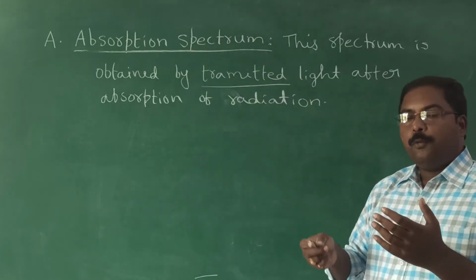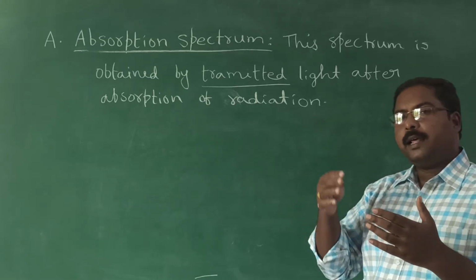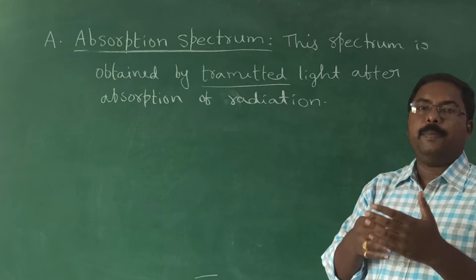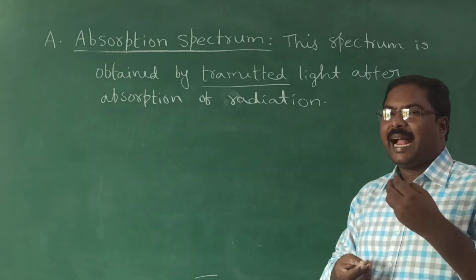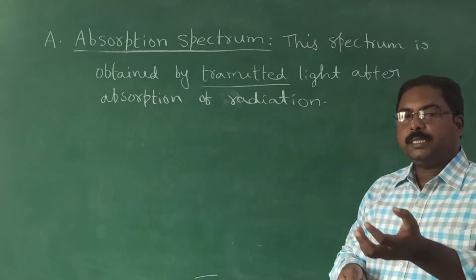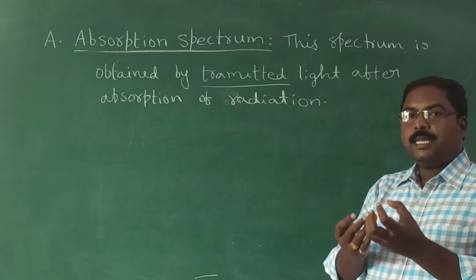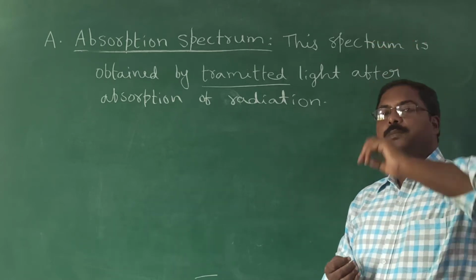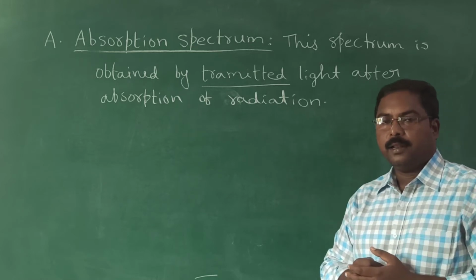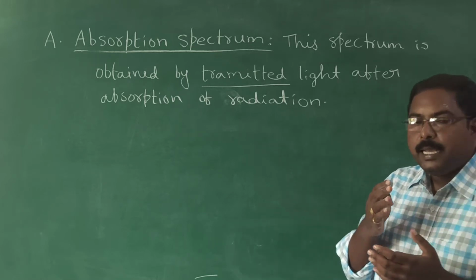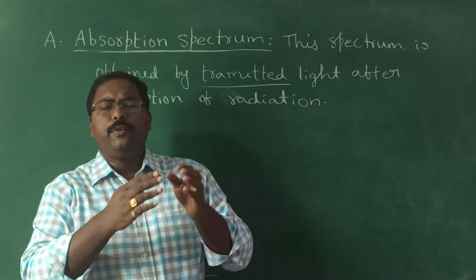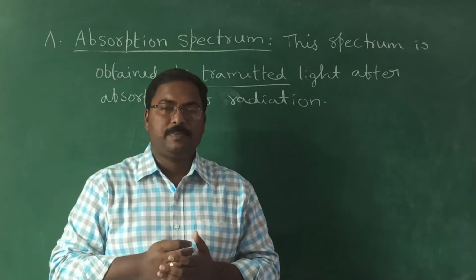Because when we pass light radiation or any type of energy radiation through the sample, which contains atoms or molecules which contain electrons, those electrons absorb the energy and jump into a higher energy level. When we pass a radiation, the radiation consists of a number of different wavelengths.